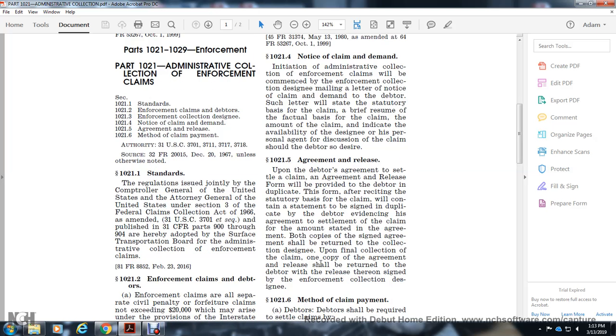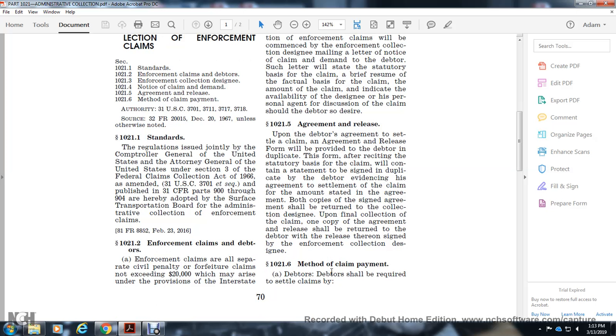Alright, 1021.5 agreement and release. Upon the debtor's agreement to the settlement of the claim, the agreement and release form will be provided to the debtor with a duplicate of the form, reciting the statutory basis for the claim. It will contain a statement to be signed by the debtor as evidence of his agreement with the settlement of the claim and the amount stated. Both copies of the signed agreement shall be returned to the collection designee. Upon final collection of the claim, one copy of the agreement and release shall be returned to the debtor with a release thereon signed by the enforcement collection designee.